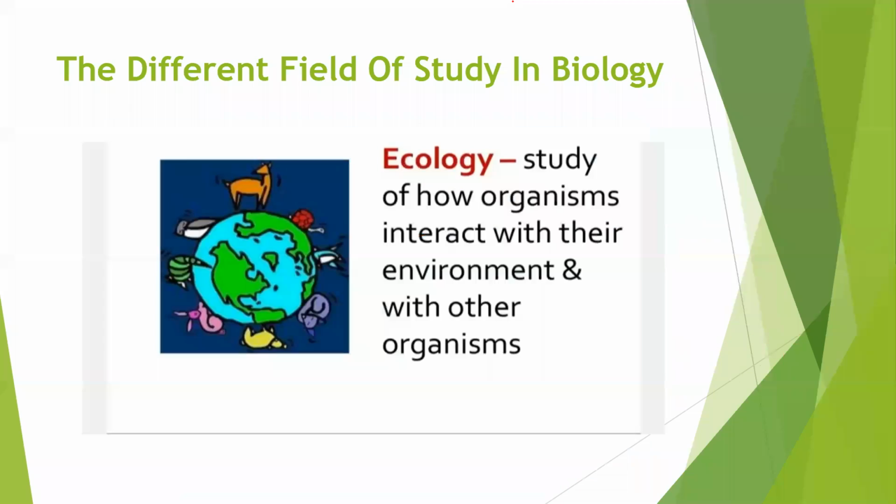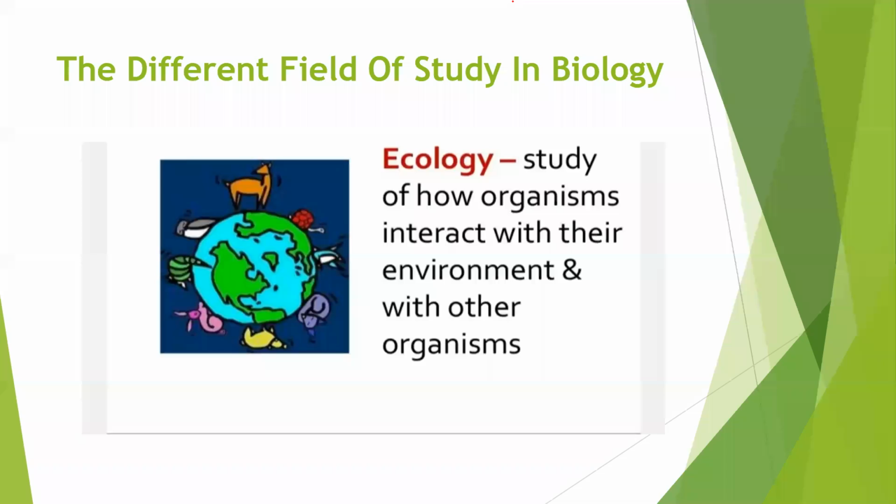First, coming to the different studies in biology, the first one is ecology, whose definition we have just gone through. It is the study of how organisms interact with their environment and with other organisms.